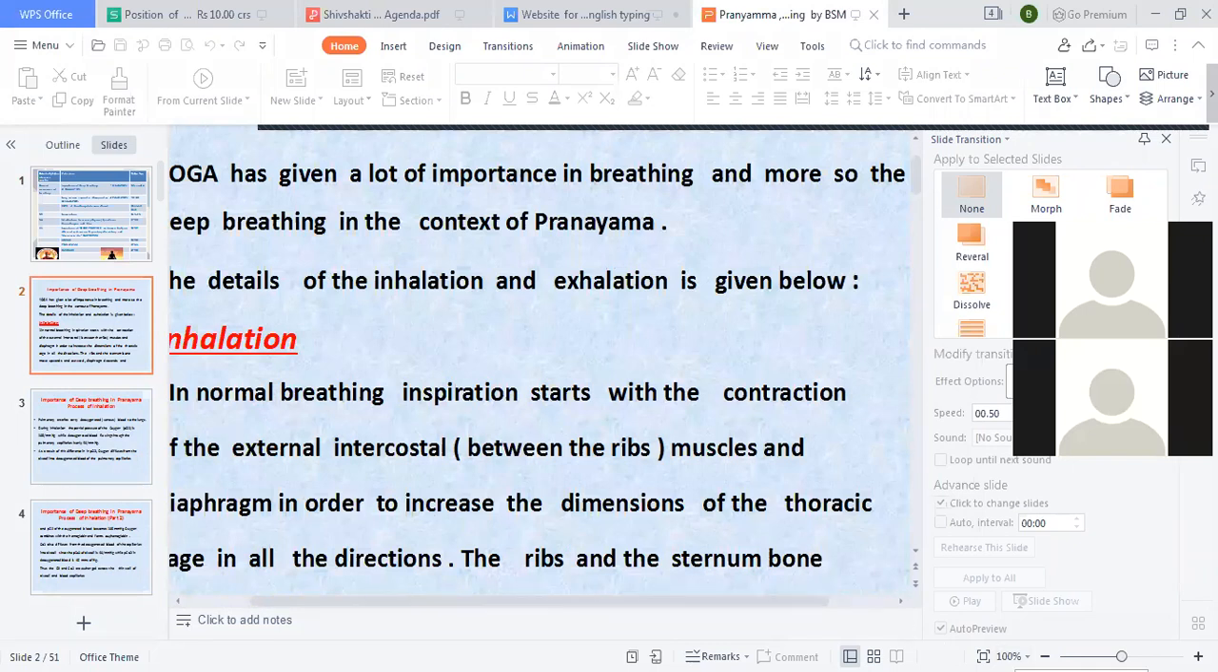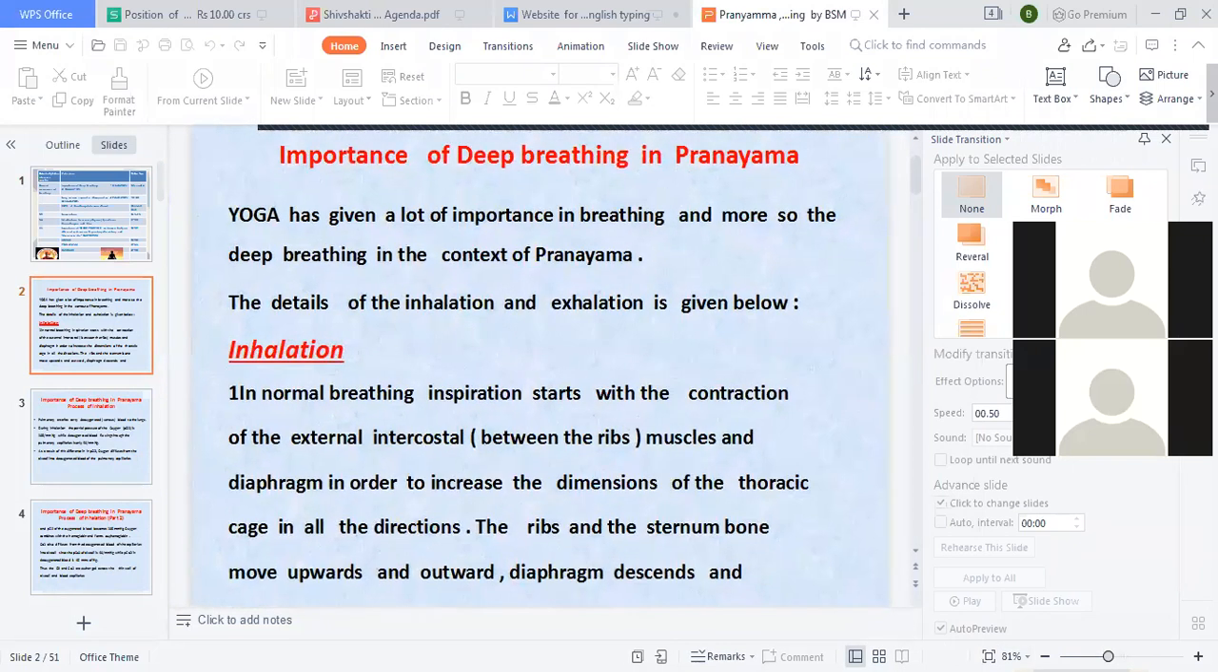Yoga gives a lot of importance to pranayama, breathing. The details of inhalation and exhalation are given below. In normal breathing, inspiration starts with the contraction of the external intercostal muscles between the ribs and the diaphragm, in order to increase the dimensions of the thoracic cage in all directions. The ribs and the sternum move upwards and outward, and the diaphragm descends.